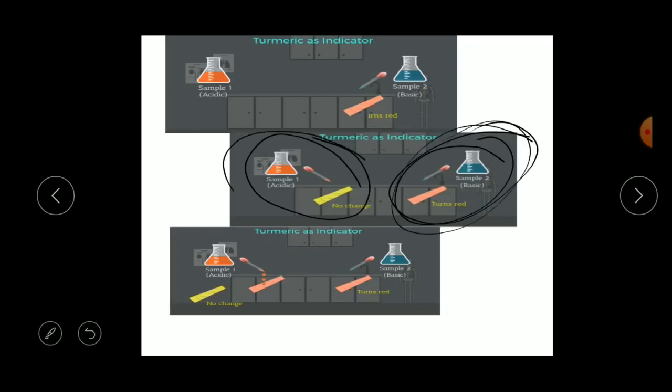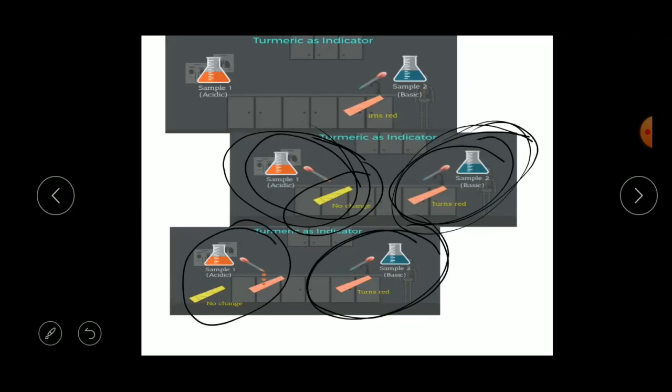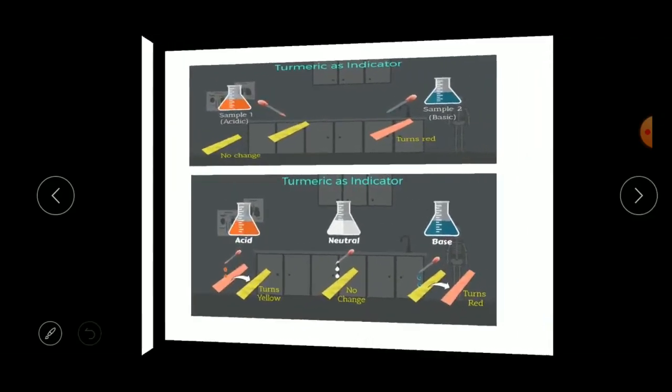Now the question is sample 1, whether it is acidic or neutral, because there is no change in the color. So what we have to do now is take this used red paper and put a drop of sample 1 on it.